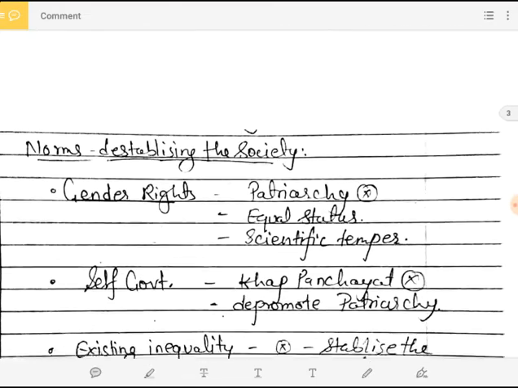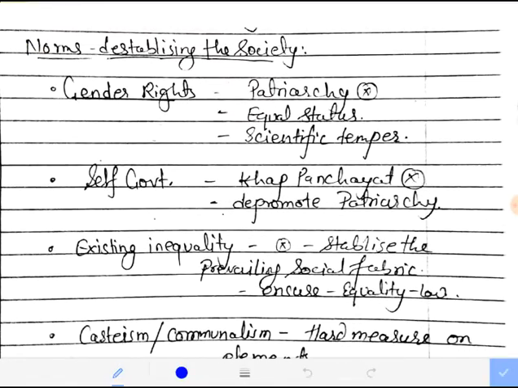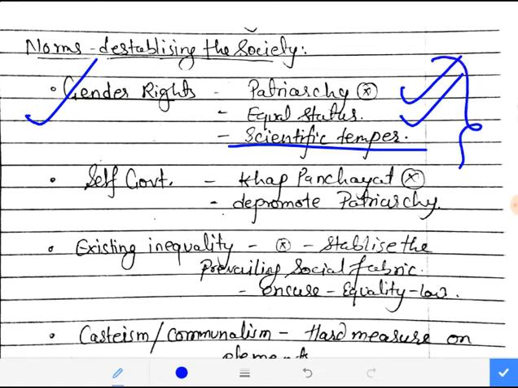Now let's deal with the norms which are destabilizing the society, and I'll first be taking this gender right issue, because due to gender rights, certain genders are not given their rights. Here I'm discussing the female gender, right? Because patriarchy is prevailing in our society, that's why they are not getting equal status. And if I'm not wrong, in Article 51A it has been said that we should promote scientific temper also, right? So all those aspects I'm including.